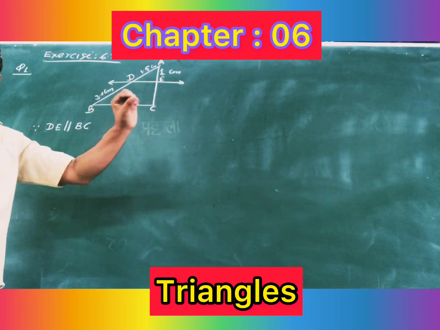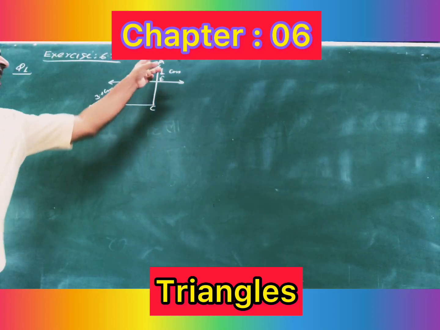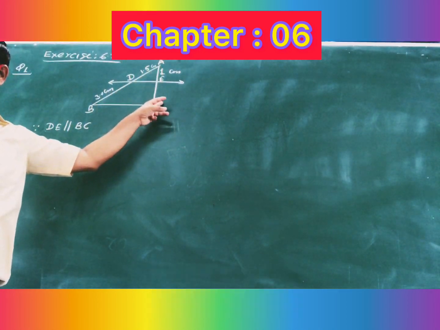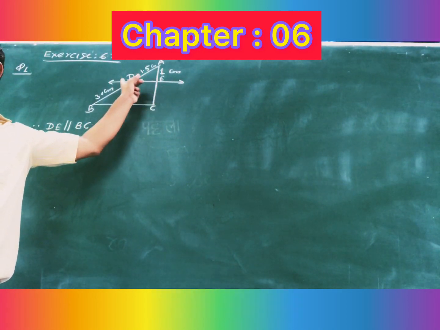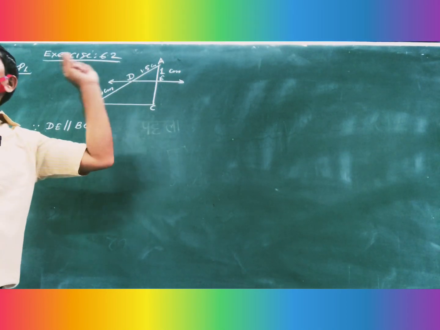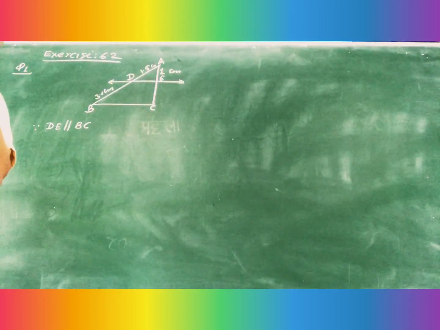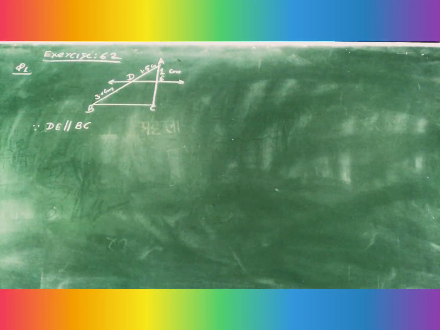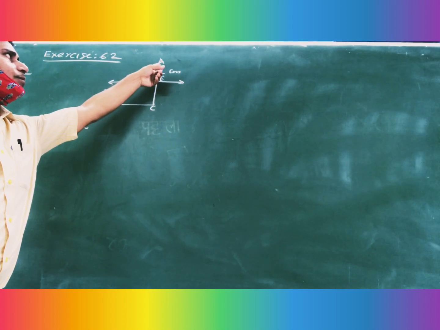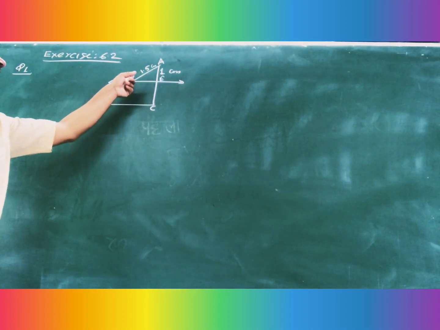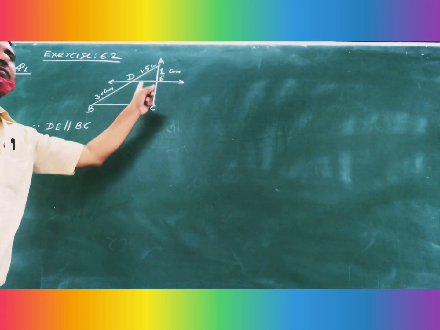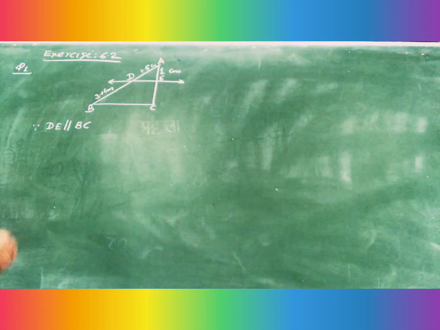other two sides in distinct point, so you can see this is the second side, this is the third side, intersected these two distinct point D and E, then sides are in the same ratio. Means then by BPT theorem, AD divided by BD equal to AE divided by EC. So you will write then by